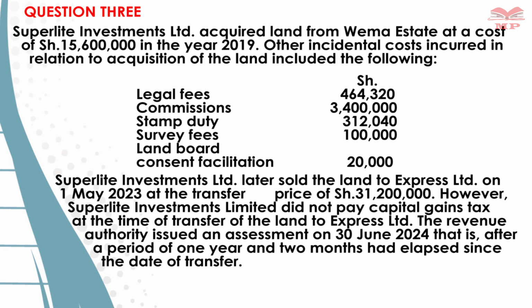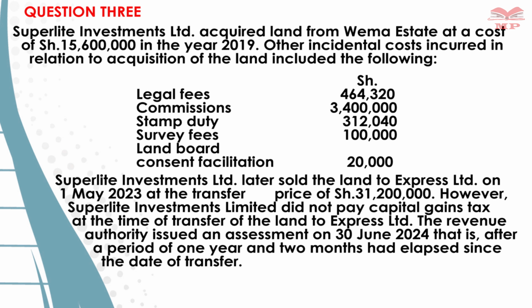So we are being told that Superlight Investment Limited later sold the land to Express on 1st May 2023 at a transfer price of 31,200,000. So the figure 31,200,000 is what we call transfer value. We're being told that, however, Superlight Investment Limited did not pay the capital gain at the time of transfer. So if it did not pay, then there's definitely a penalty that accrues for non-payment of that capital gain at that time.